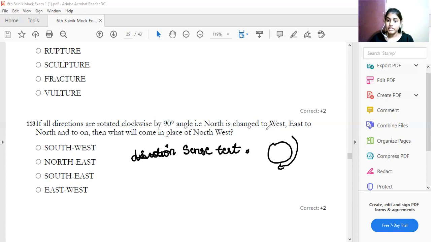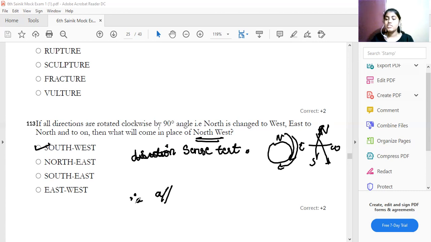North is changed to the west. Obviously, then it should be changed to the north. Which will come to the northwest place? Where is northwest now? See, south, north, east, west. Which will come on the northwest now? Obviously, it is southwest. Therefore, option A is your answer.